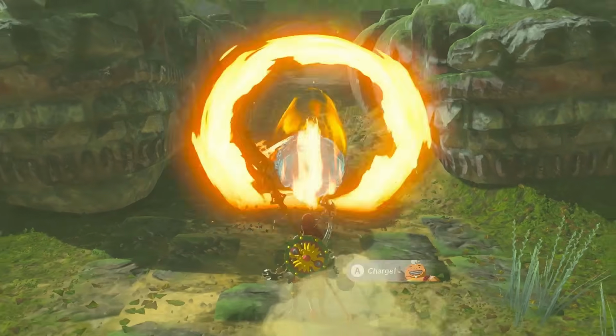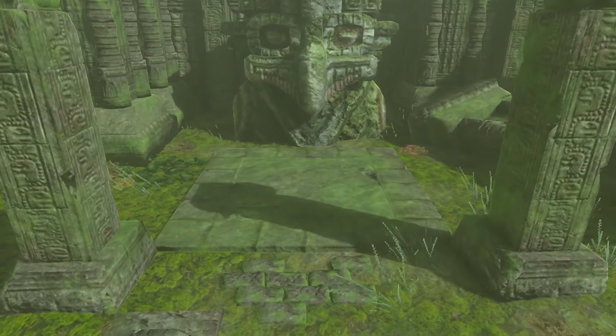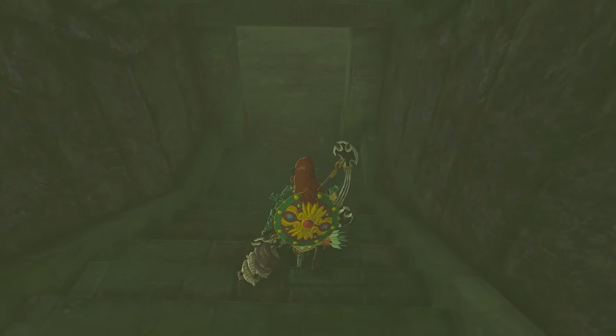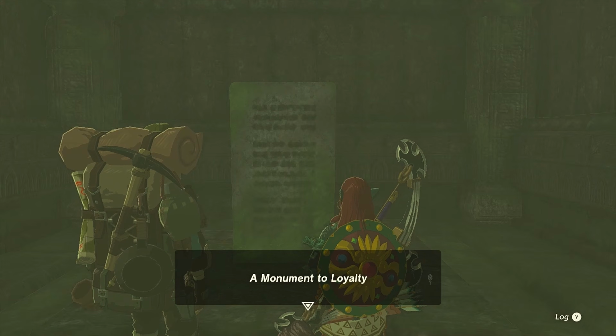To find the weapon, Link needs to solve various puzzles using the powers of the 4 sages he helps to awaken. Upon completion, a secret area opens up containing a chest with the Dusk Claymore and a monument that reads like this: a monument to loyalty.